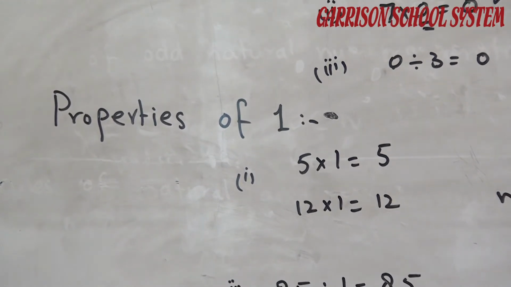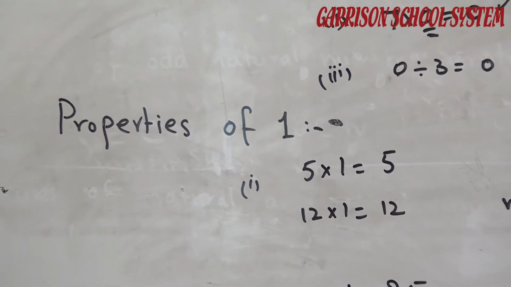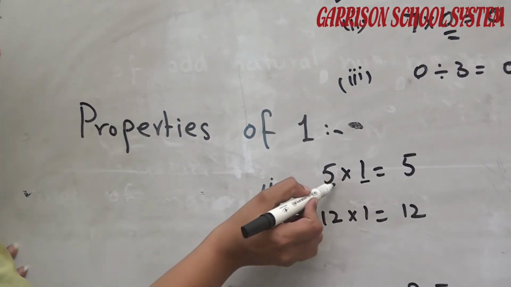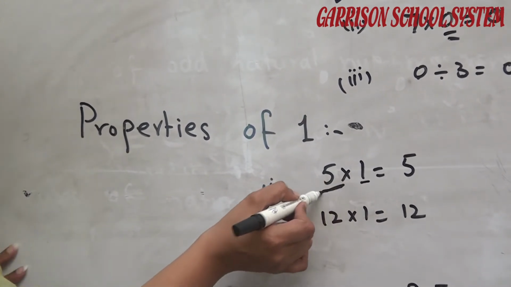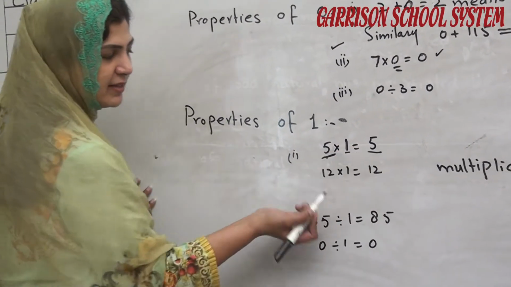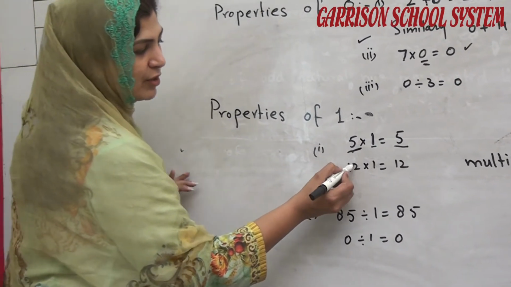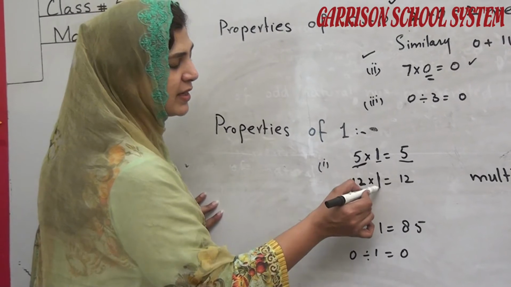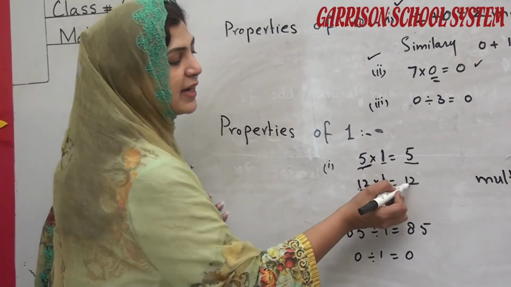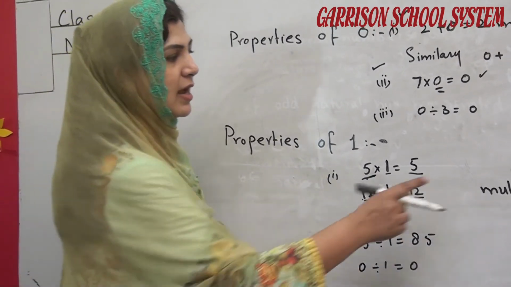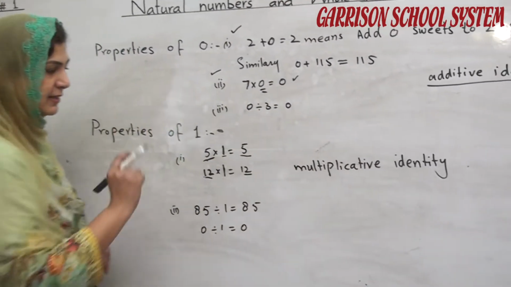Multiplication of any whole number by 1, whole number unchanged. When we multiply any whole number by 1, the whole number never changes. In this way, we have 12 here, and 12 is a whole number, and when we multiply it by 1, we will get the same number 12. So this property is called multiplicative identity.